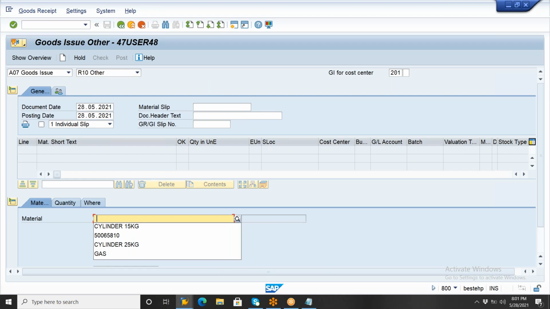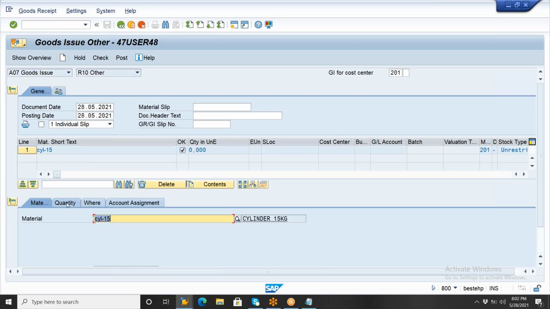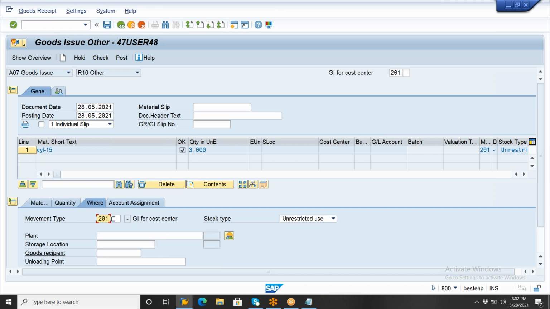So what is the material here? Cylinder 15 kg, and of the cylinders, only 3 empty cylinders you are going to return. In the weight tab you need to enter movement type 502. With 501 we received, right? So you need to enter 502 here. We are returning the RTP stock to the vendor.